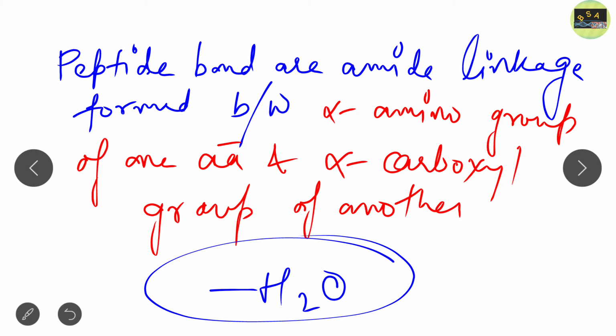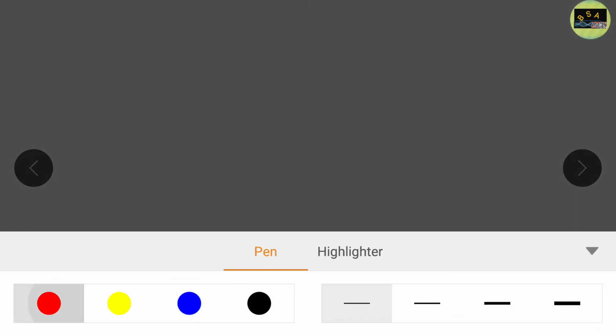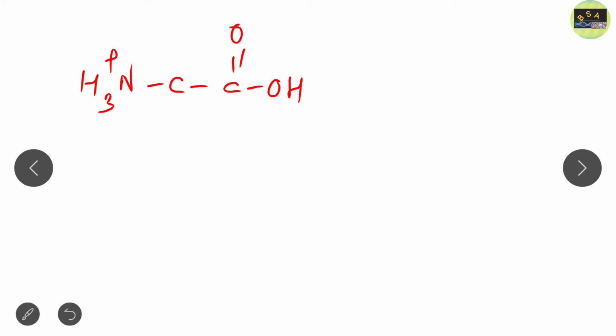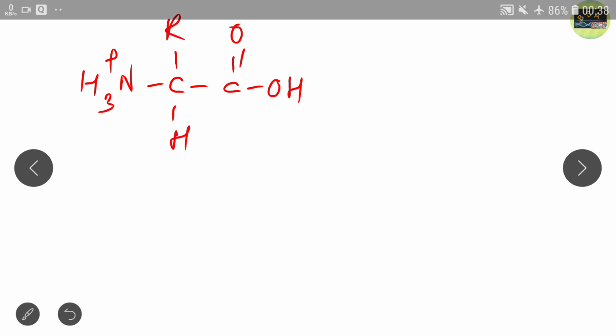Now I want to make you clear by drawing an amino acid structure so that you get a clearer idea. Okay, see, this is amino acid number 1, that is NH3 plus, this is carbon, and this is OH, and this is H, and suppose this is R1.